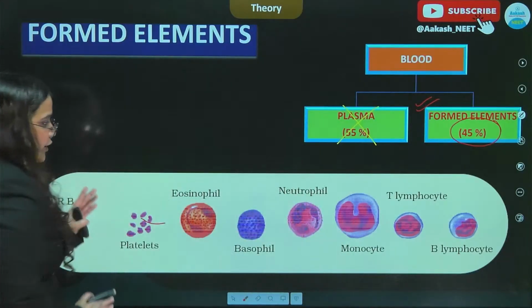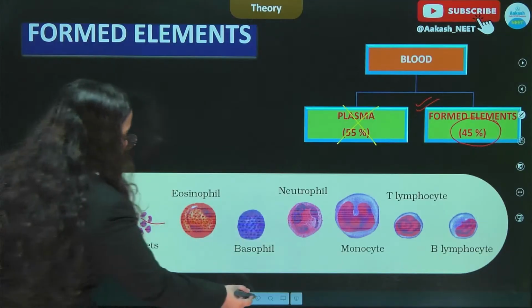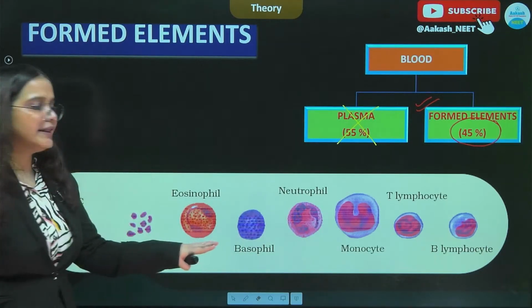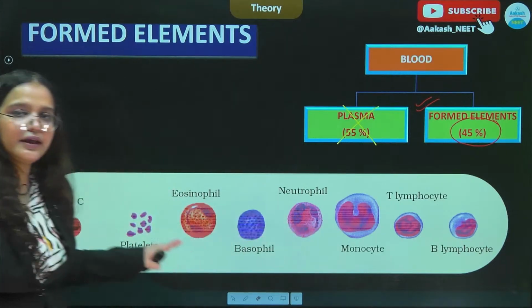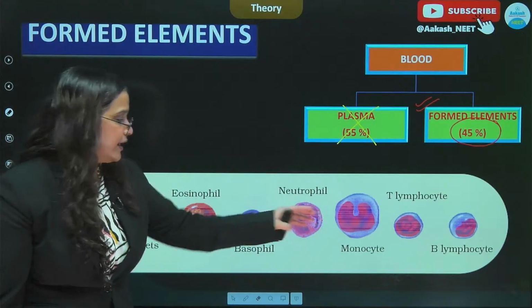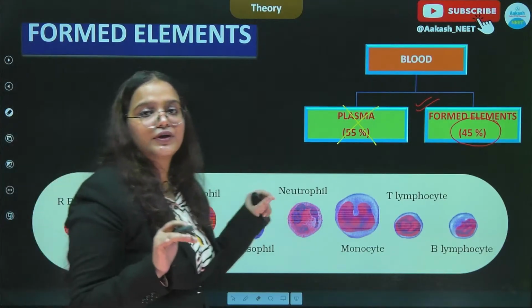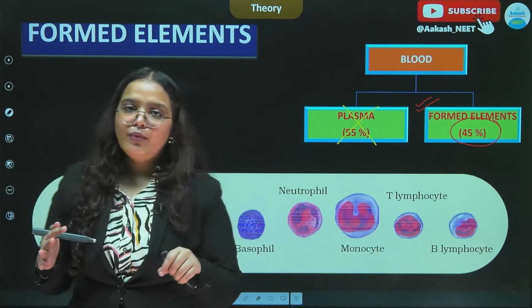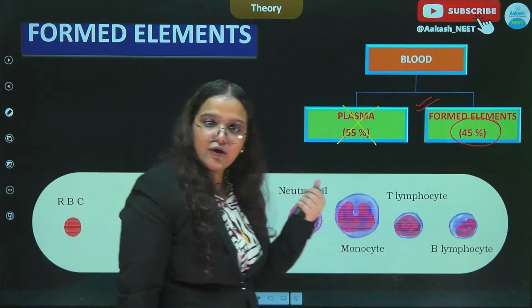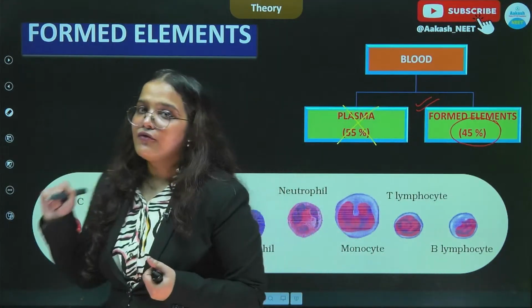And over the screen you can see a diagram of the various formed elements that are present. And this diagram is very much given in the NCERT, although यहाँ पे कुछ clear नहीं है कि ये न्यूक्लियस का शेप कैसा है क्या नहीं, but this figure is there. And questions are often asked based on this figure in an indirect way. So it is very important that while we read about the formed elements, we focus on the structural details of these formed elements.